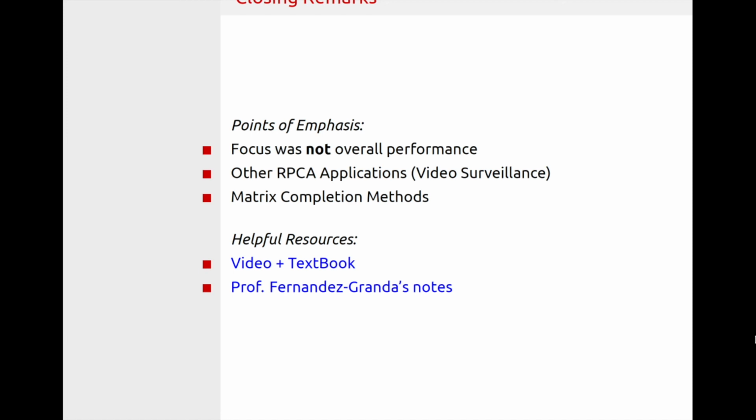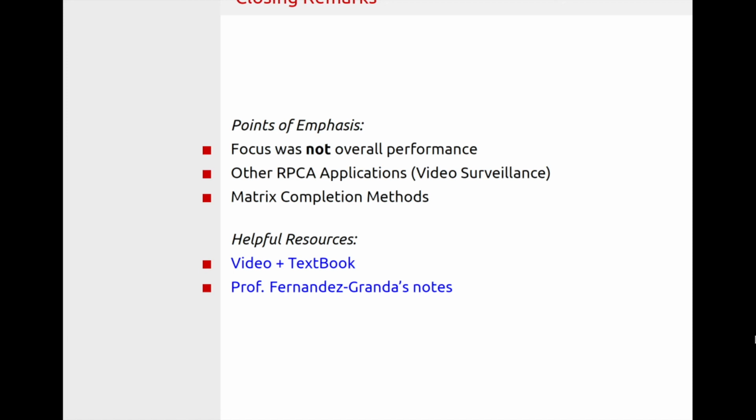Finally, we would like to address some subtle details before closing. Firstly, we acknowledge that we didn't focus on the constraints that guarantee that these methods perform well. As mentioned, these constraints are on the outlier sparsity or cardinality and the low rank component's properties, but these methods can still be applied even in violation of these constraints with limited success. Instead, we focus on comparing the performance of these methods to highlight similarities and differences in the algorithms. And note that in practice, matrix completion through nuclear norm minimization is very slow compared to other matrix completion solutions.